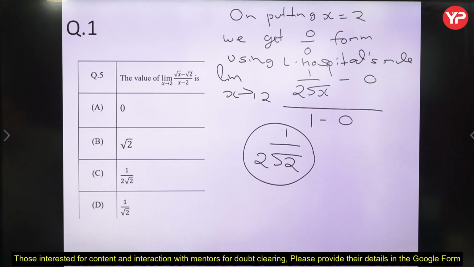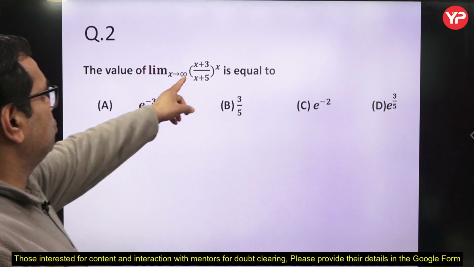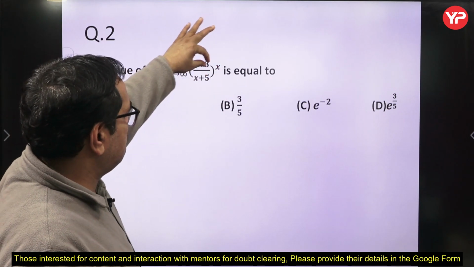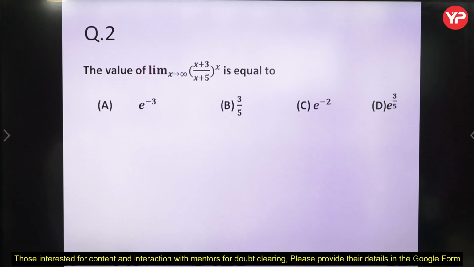Now, let us take another example. We have limit x tends to infinity of (x plus 3 upon x plus 5) to the power x. Here x is in the exponent; the base is (x plus 3) upon (x plus 5), and its power is x. You have to compute this limit. All of you try to solve this problem and then you can watch my solution.